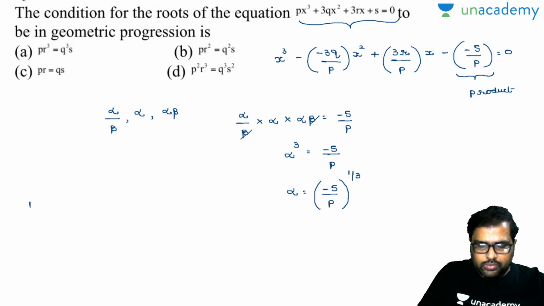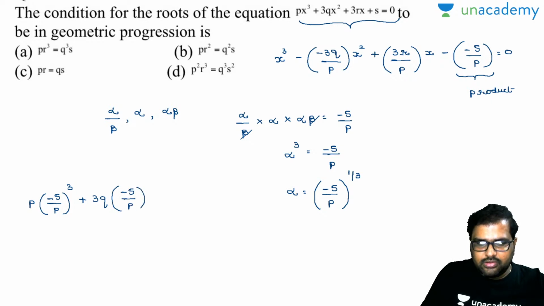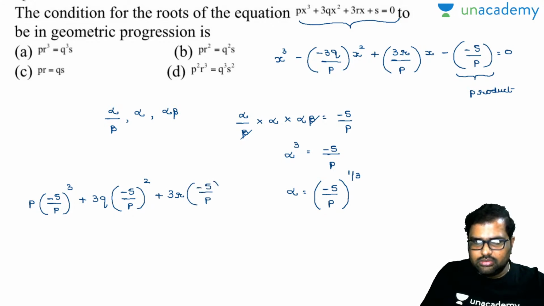So p into minus s by p whole cube plus 3q into minus s by p whole square plus 3 into r into minus s by p in the given equation. In the place of x I am writing all these things. These are the roots now. Plus s is equal to 0.